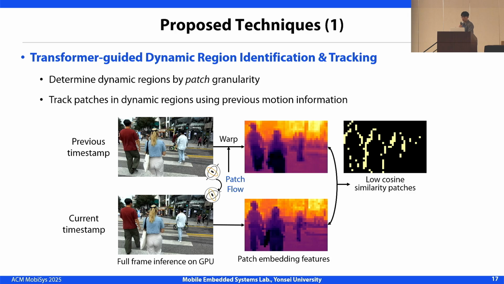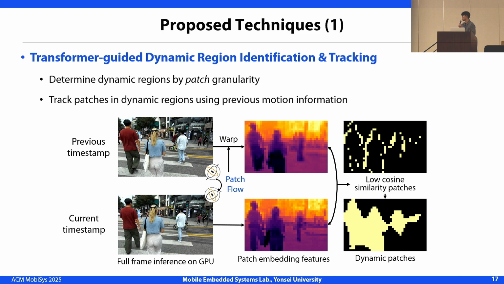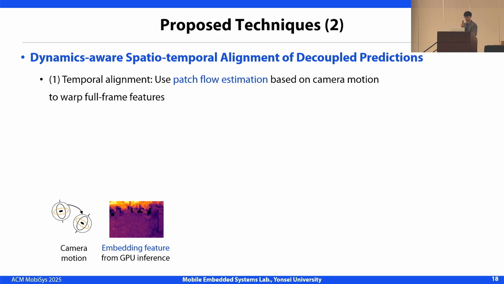Then, we calculate cosine similarity between the warped and the current embeddings. Here, patches with low similarity indicate dynamic changes and are identified as dynamic candidates. And finally, these patches are grouped into dynamic regions. After dynamic region identification, ARIA continuously tracks these regions across frames using the previous motion information for each region. This avoids recomputation, ensuring accurate and efficient tracking of dynamic regions over time.